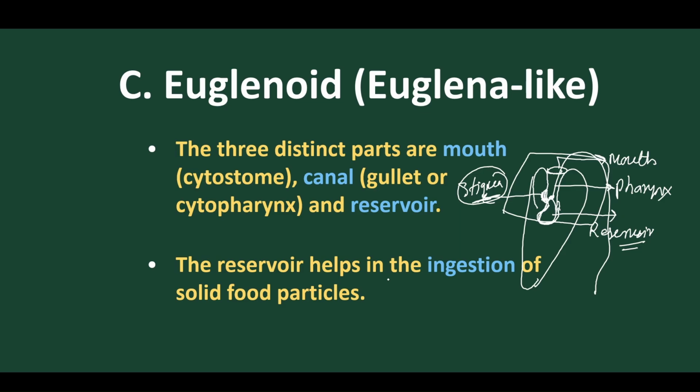The reservoir helps in ingestion of solid food particles. So this particular part, the reservoir, helps in ingestion. The food is engulfed, transported through, and it moves down. Here we find food vacuoles present. These food vacuoles will digest this food and then distribute it throughout the cell. So this is how the upper part behaves with animal nature.